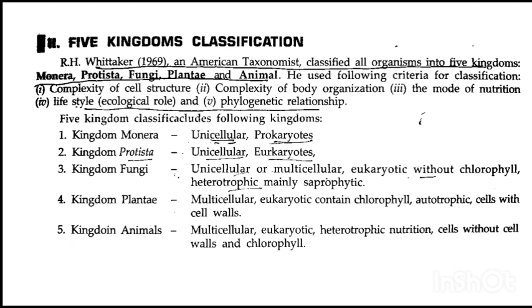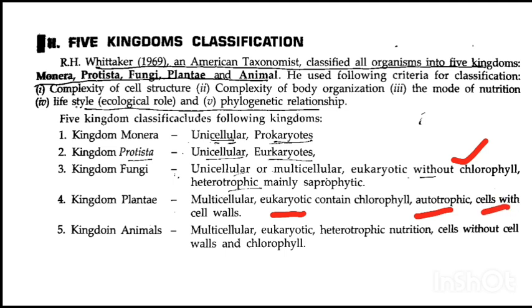All the unicellular prokaryotes are included under Monera. Unicellular eukaryotes are grouped under Protista. Under Fungi, unicellular or multicellular eukaryotes without chlorophyll pigments are present, and they are regarded as heterotrophic because they depend on other organisms for their nutrition. Next, Plantae: these are multicellular eukaryotes with chlorophyll pigment, so they are chlorophyllous and autotrophic, as they can synthesize their own food by photosynthesis.